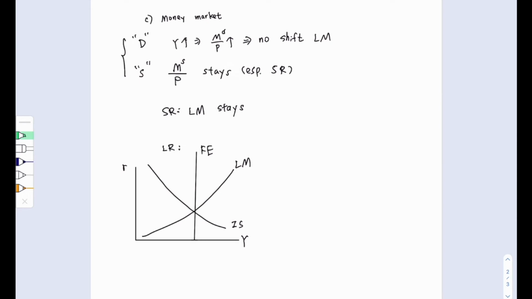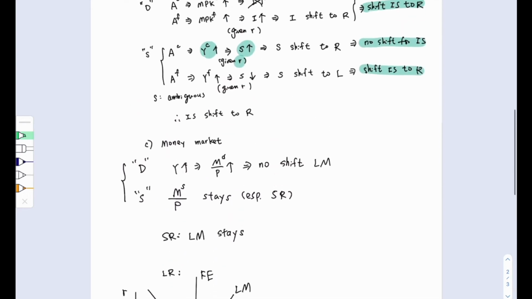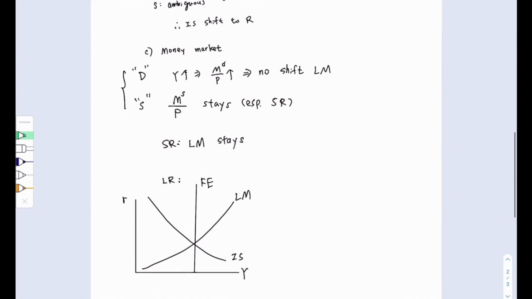However, in the short run, we know that the IS curve will shift to the right and the LM curve will stay. Therefore, in the short run, we only need to focus on the IS curve and LM curve. The IS curve shifts to the right and the LM curve stays, so the IS curve will cross the LM curve at this point here. In other words, in the short run, the economy will turn out to have R increase and Y increase.